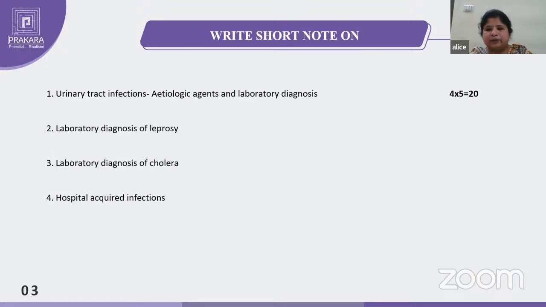And laboratory diagnosis. Coming to the laboratory diagnosis, first the sample will be collected, urine sample. That is, a midstream urine sample should be collected. After collecting the sample, immediately send it to the lab. If any delay occurs, the sample should be stored in the refrigerator, except the CSF sample, because the organisms causing meningitis may die at that temperature. So first you will list out the etiological agents: bacteria, viruses, fungi. If you write like this, it will be better.